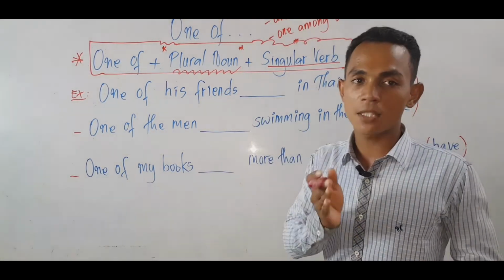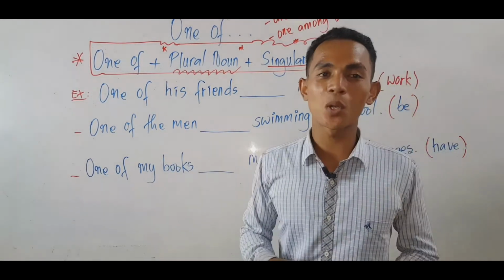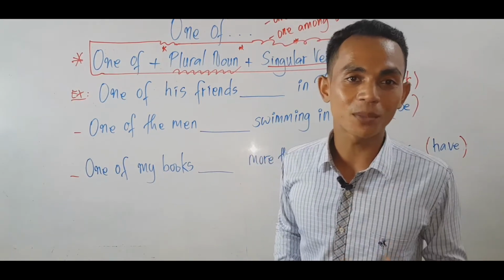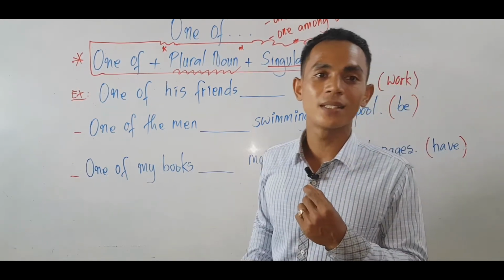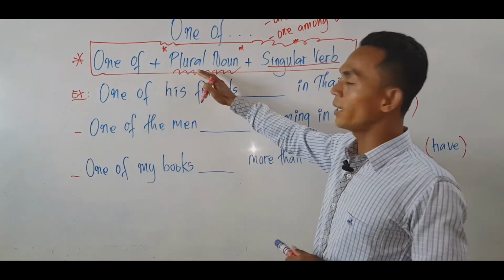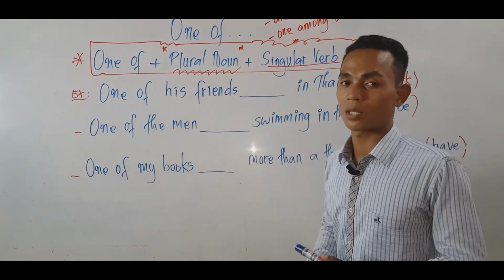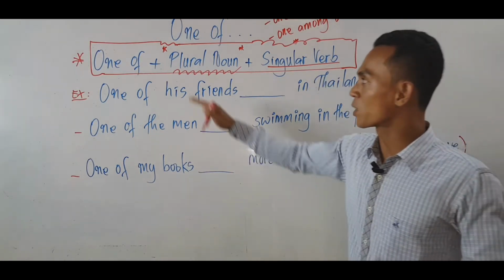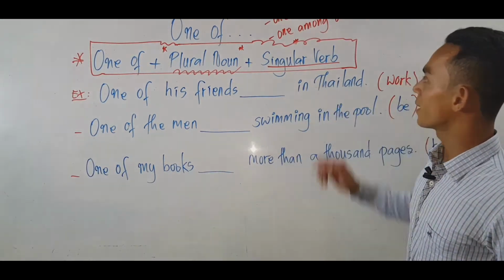"One of" must be used with a plural noun, and if talking about a plural noun, it is only with a countable noun, no uncountable noun. We use "one of" plus a plural countable noun, and then plus a singular verb. So "one of" plus plural countable noun and plus singular verb.